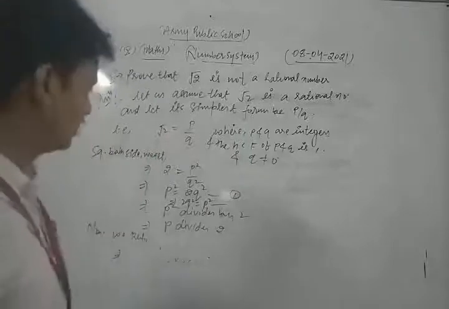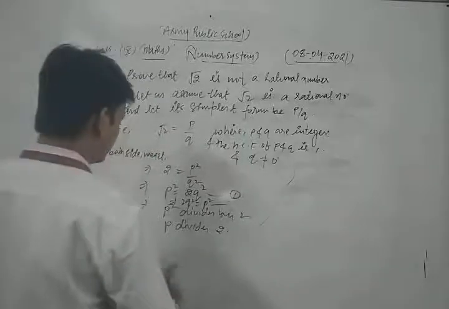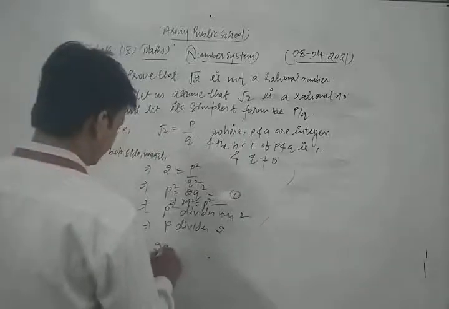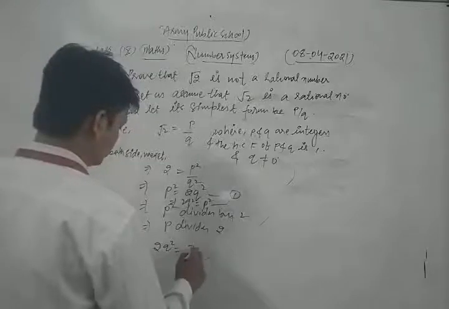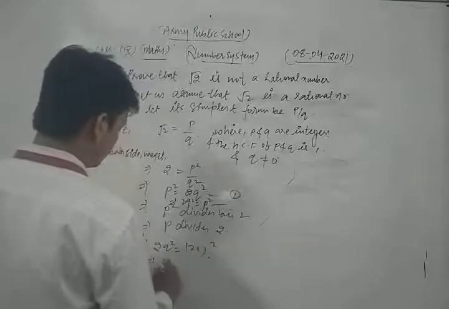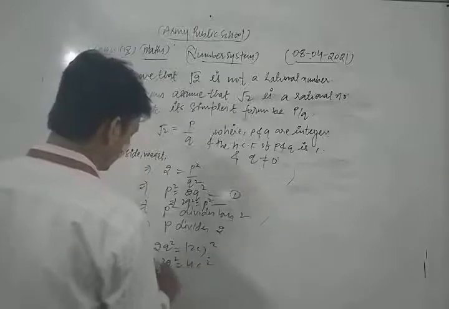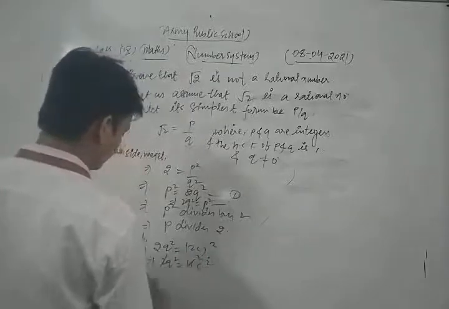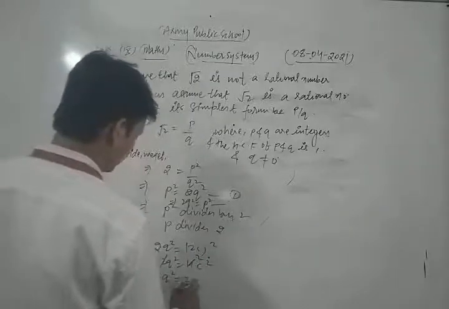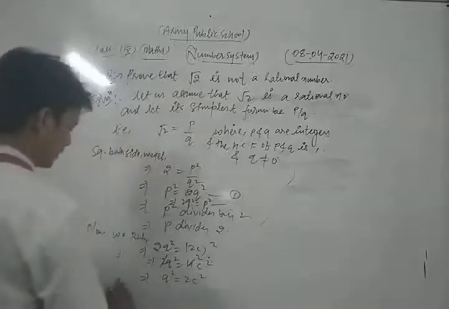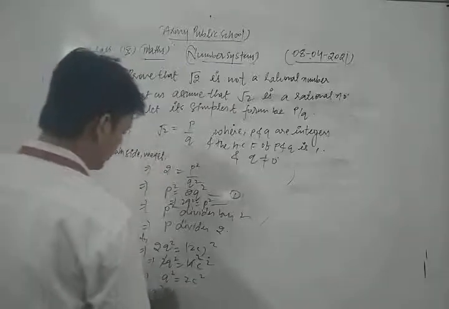In equation 1 we put P is equal to 2C. So what we get? That is 2Q square is equal to 2C square. So 2 to the 4C square. So 2C, so Q square is equal to 2C square. So with the help of that translation we can write Q square divides